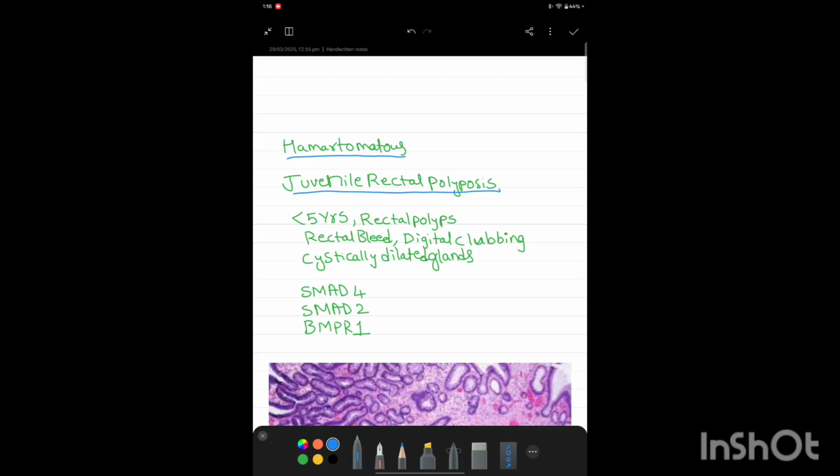Juvenile, the name suggests that it occurs in the juvenile age group, that is less than 5 years of age. Rectal polyps are the characteristic feature. Presentation is by rectal bleed. The patient will show digital clubbing.